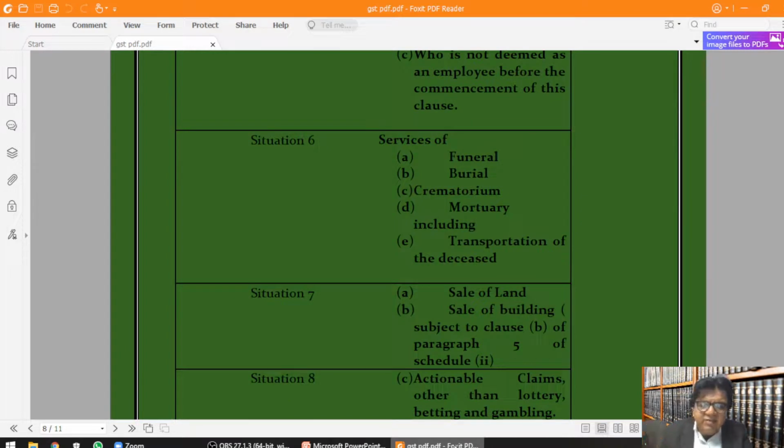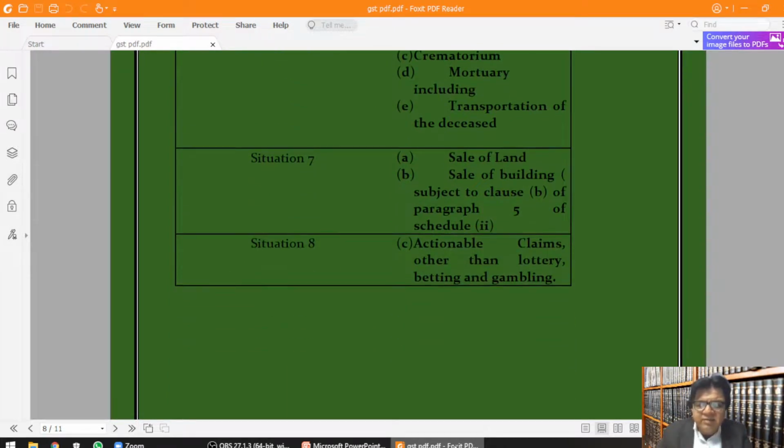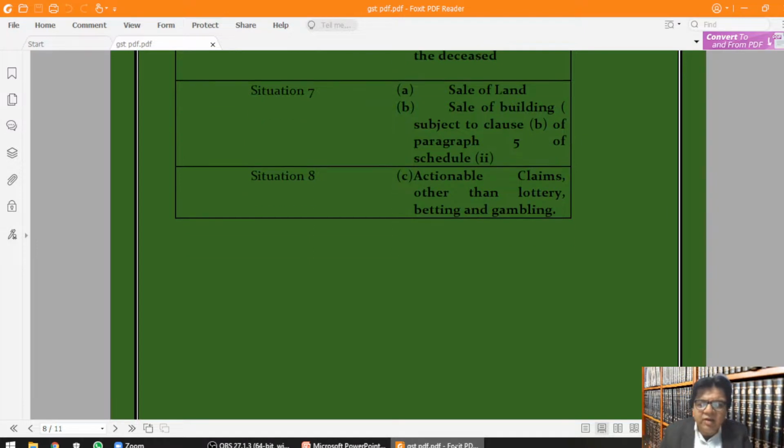Situation 6. Services of funeral, burial, crematorium, mortuary, including transportation of the deceased. Situation 7. Sale of land, sale of building, subject to clause B of paragraph 5 of Schedule 2. Situation 8. Actionable claims other than lottery, betting, and gambling.